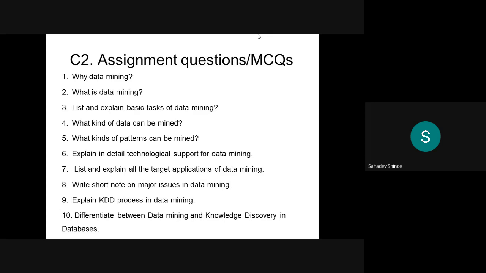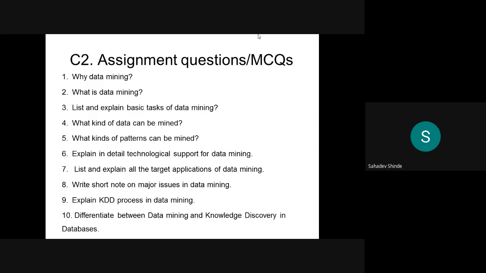The eighth one is to write a short note on major issues in data mining. The ninth is to explain the KDD process in data mining. And the last question is to differentiate between data mining and knowledge discovery in databases. So in that way there are a total of 10 questions.